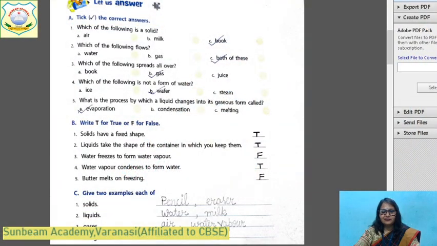Why it spreads, beta? Because it has a very less force of attraction between the molecules. Everything is made up of molecules. If the attraction of the molecules between them are very high, they are strongly packed, the thing will be solid. And if the force of the attraction is less, then it will be liquid. And if the force of the attraction is almost nil, then the thing will be gas. Okay? We have done these all things, na beta?